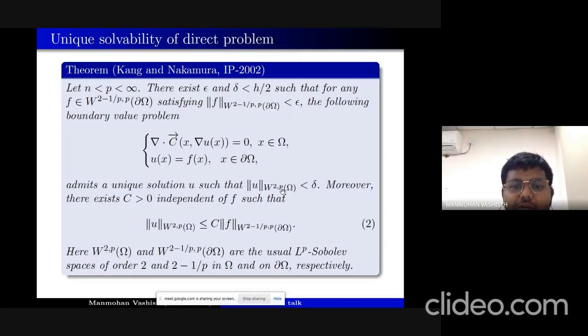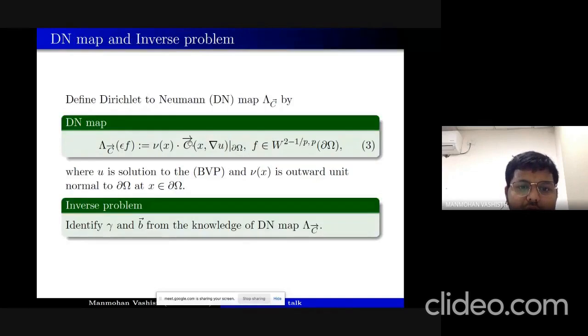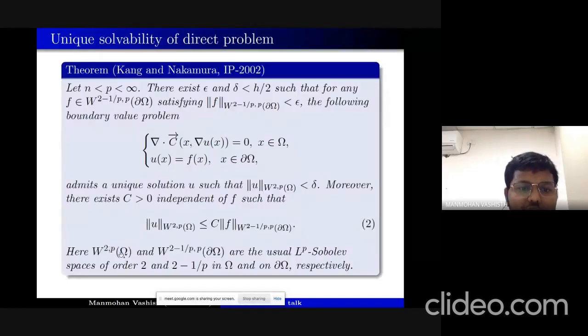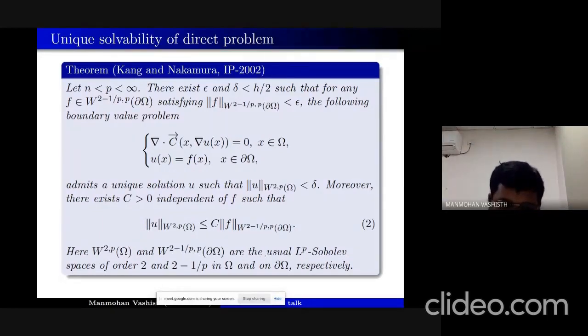In fact, what they have shown is the W^{2,p} norm of u is less than or equal to a constant times the W^{2-1/p,p} norm of f on the boundary of omega. So here this W^{2,p} and W^{2-1/p,p}, they are the usual L^p Sobolev space of order 2 and 2 minus 1 over p in omega and on boundary of omega respectively.